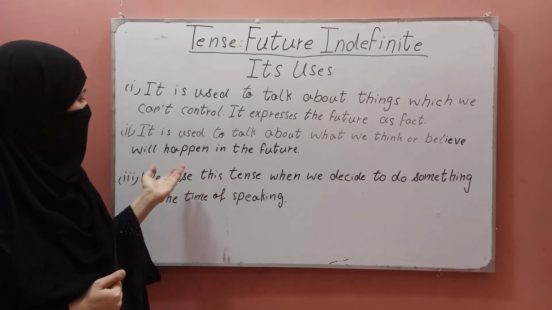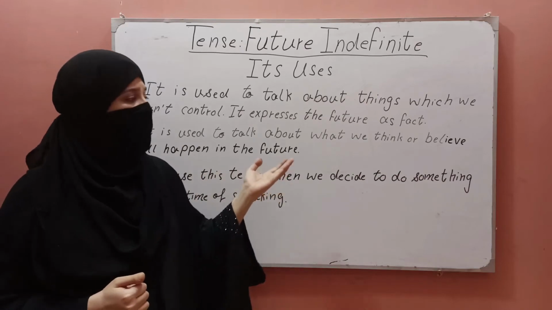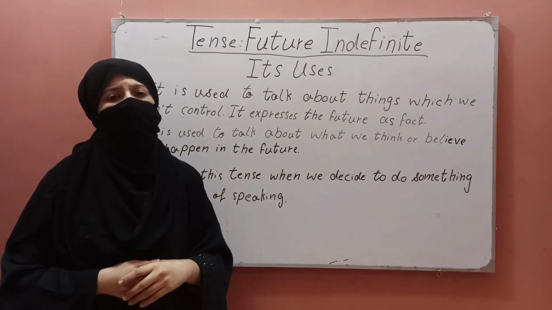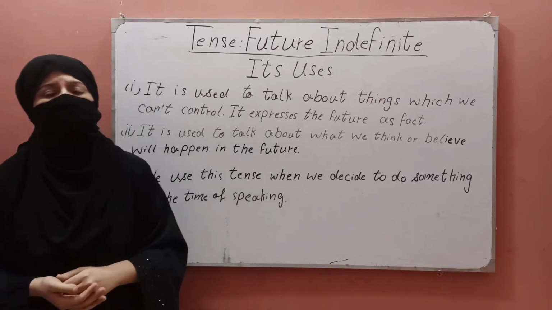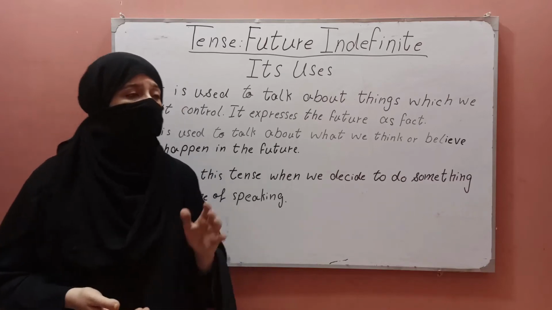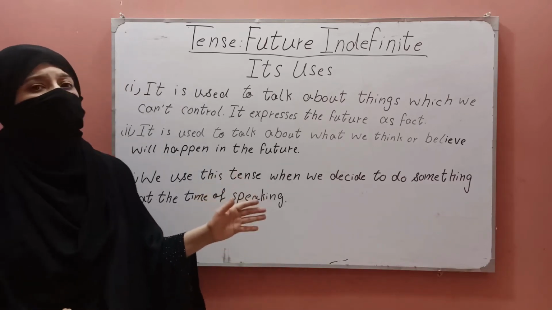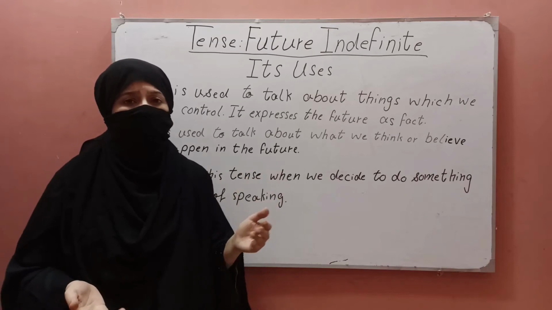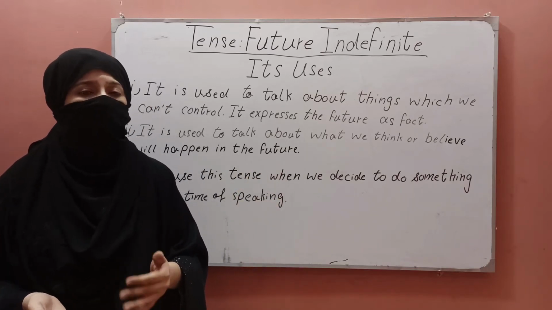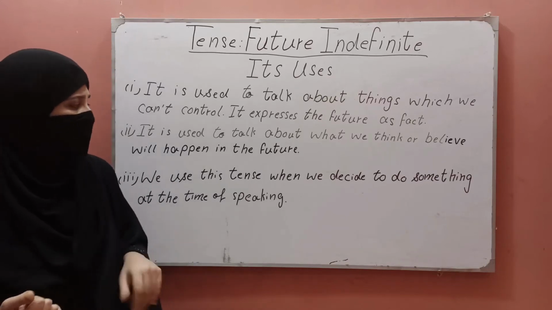Another use is to talk about what we think or believe will happen in future. For example, I think Pakistan will win the match. Another example is, I think she will get first class. Mostly this tense is used with I think, I am sure, I believe, I expect, probably.